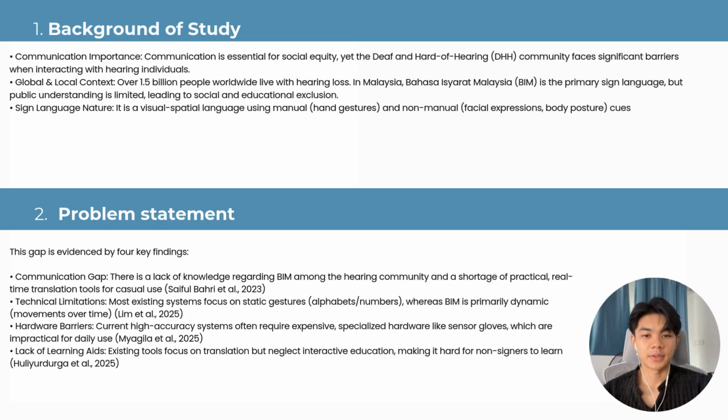Next is hardware barriers. Recent high-accuracy systems often require expensive, specialized hardware, like sensor gloves, which are impractical for daily use. Last but not least, lack of learning aids. Existing tools focus on translation but neglect interactive education, making it hard for non-signers to learn sign language.